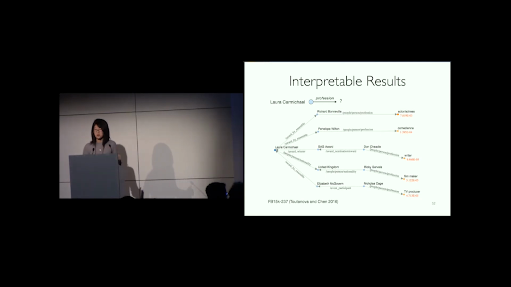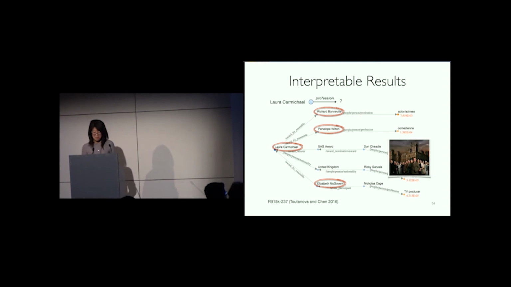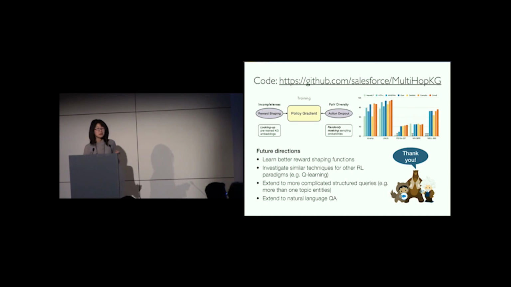The search traces together form a little subgraph, which could give some insights. Here we see that the model successfully captured the insight that to infer the profession of a particular person, one could infer that based on the profession of the people who are related to them. And especially here, our model successfully captured the relation award by ensemble, which means that the two persons have won the same award during their career. Therefore, they are likely to be in the same profession. And as an interesting fact, most of the entities shown here are cast members from the British television show Downton Abbey. So with that, I would like to conclude my talk.